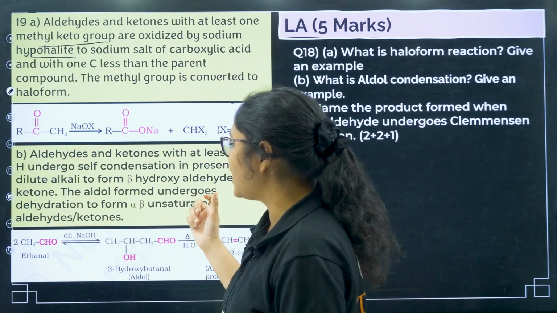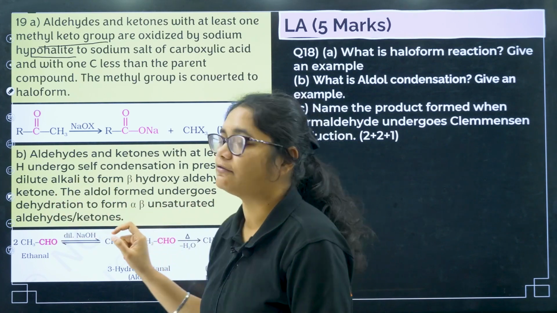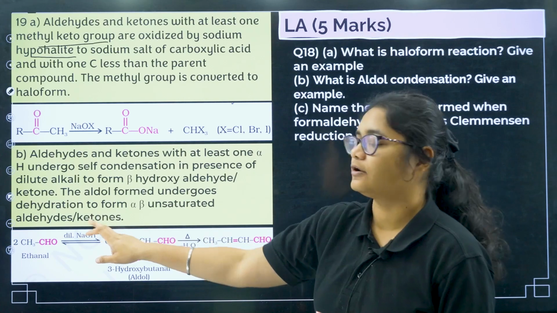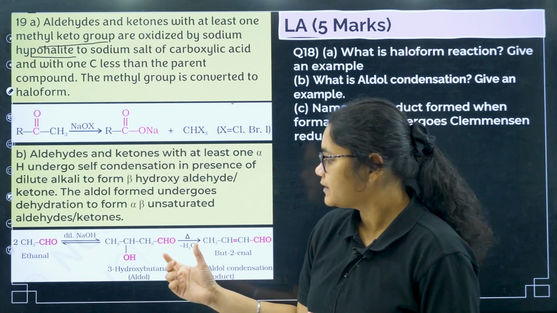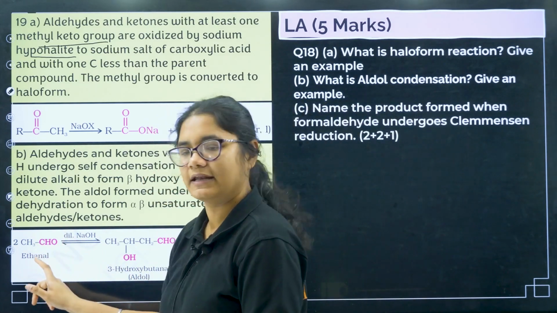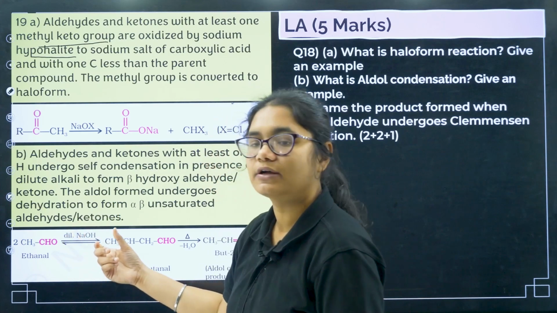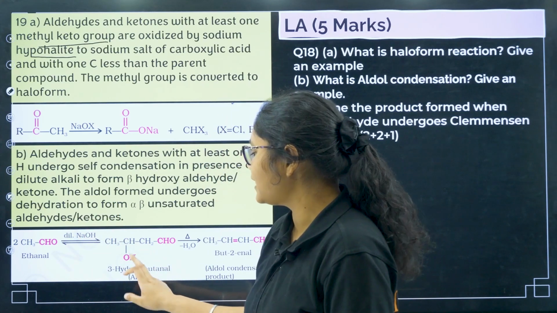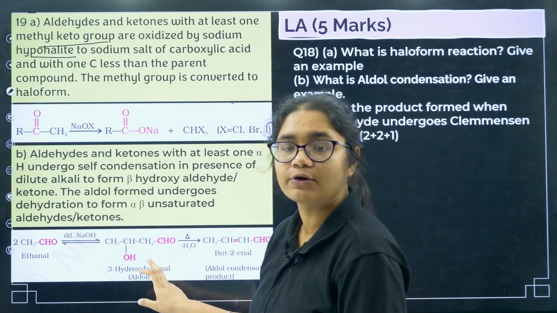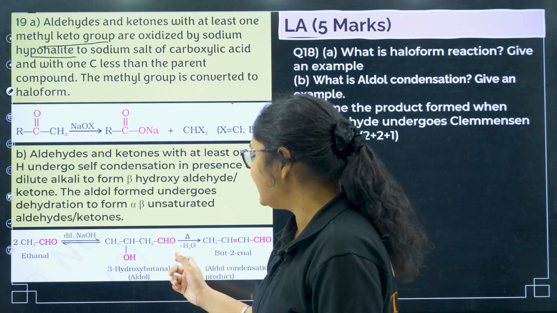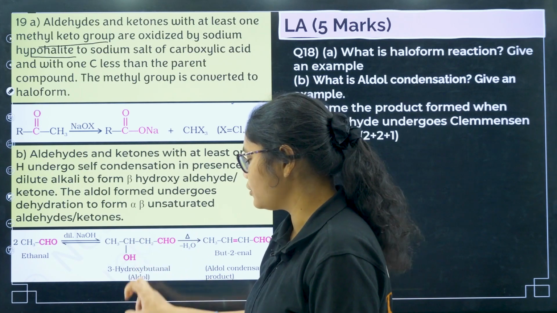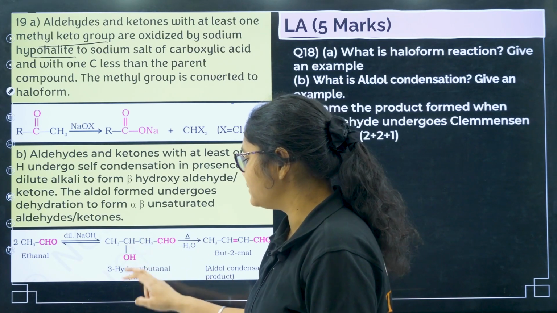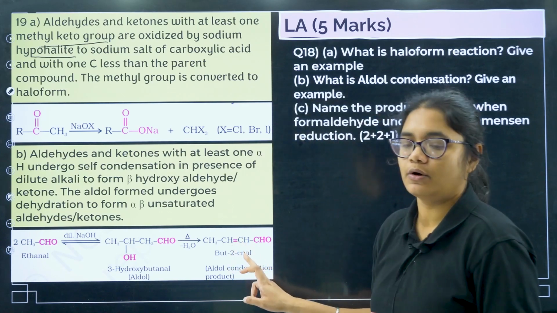The aldol formed undergoes dehydration to give alpha beta unsaturated aldehydes or ketones. So first, one aldehyde in presence of dilute alkali gives the beta hydroxy aldol product. Now if you heat it, water will be removed, OH and H will be removed, and you will get a double bond here.